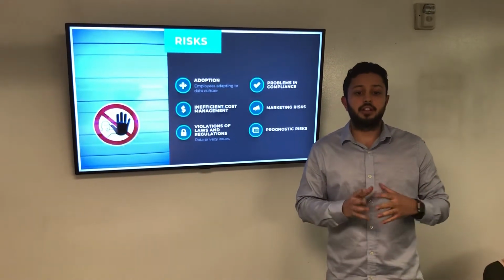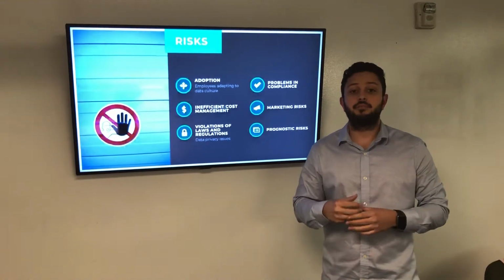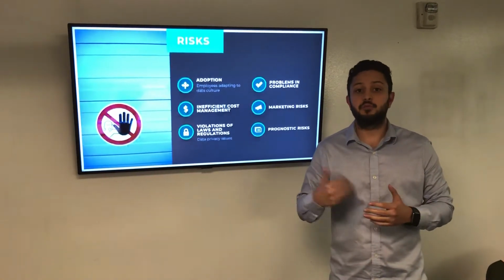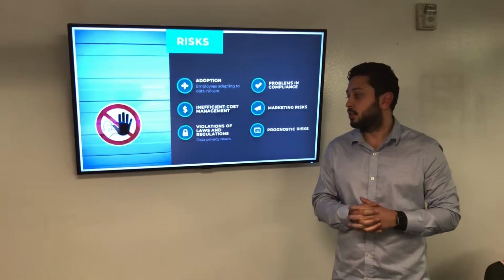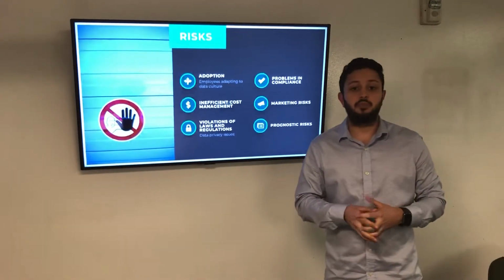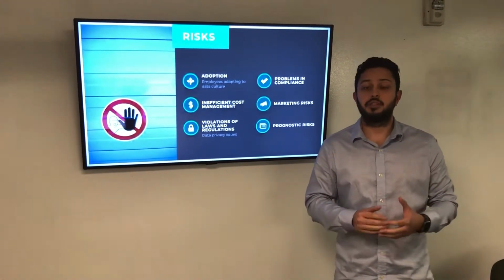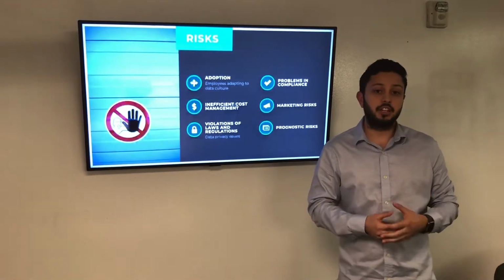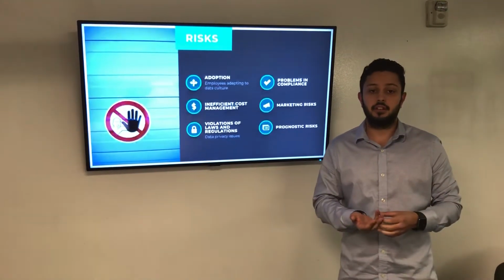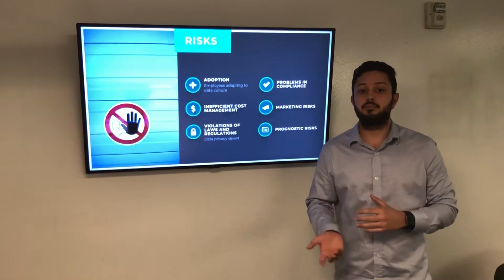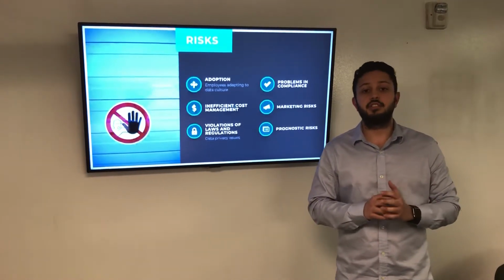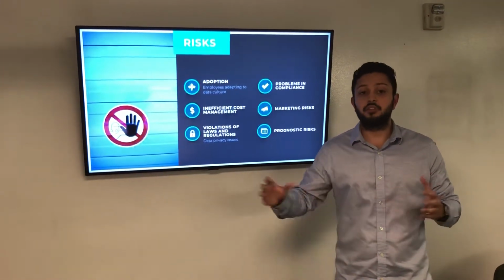And of course, that's why the impact and the insights from data have to be shown right away to make sure that the cost is worth it. And as we are in the healthcare industry, there are always risks of violations of laws and regulations, and we must make sure that everything is in compliance, especially since we're handling patients' data. So data governance needs to be secured throughout the whole enterprise.